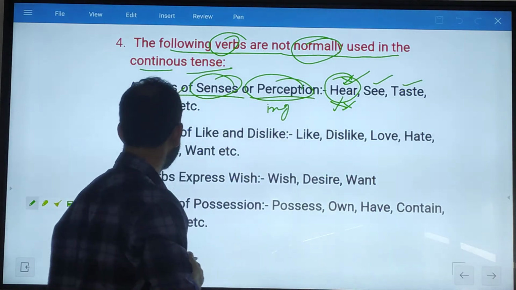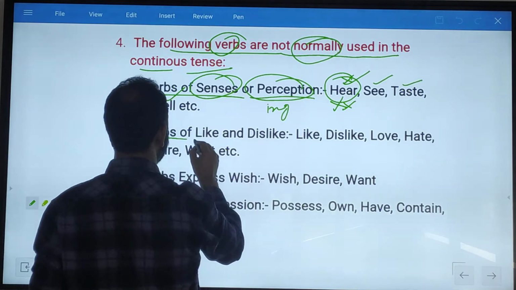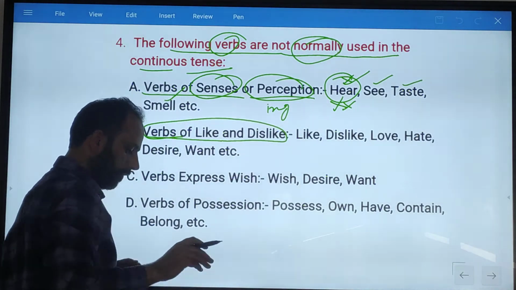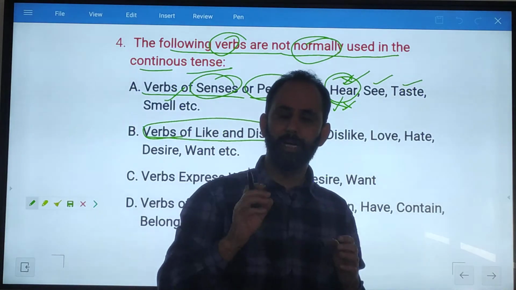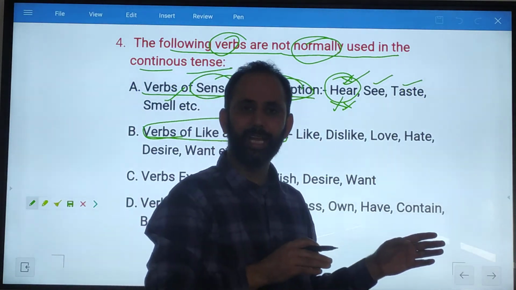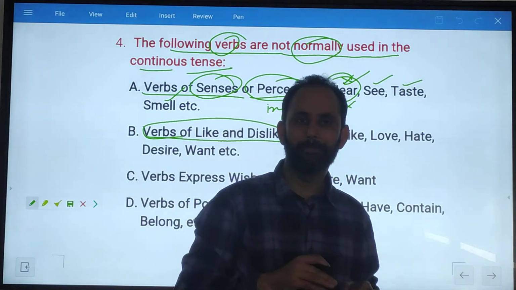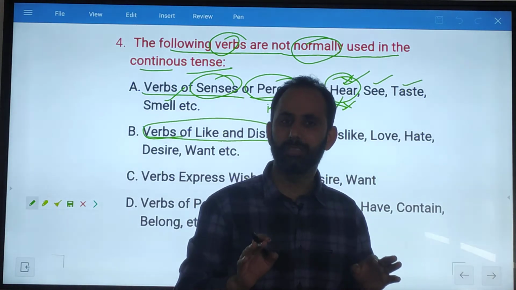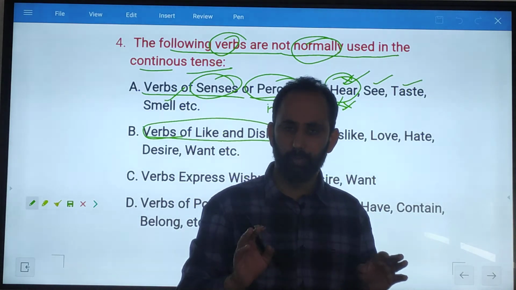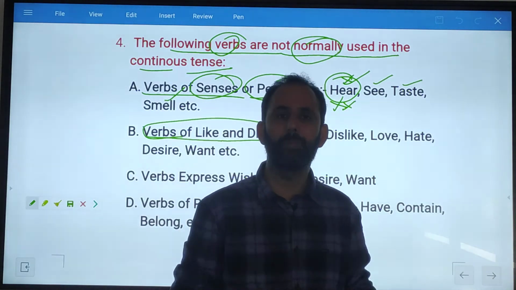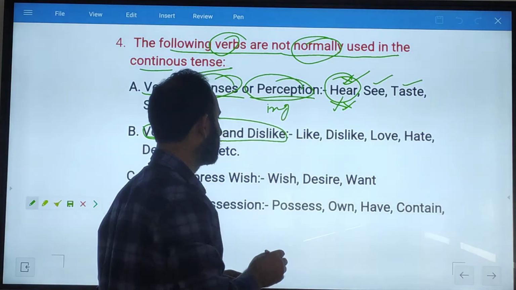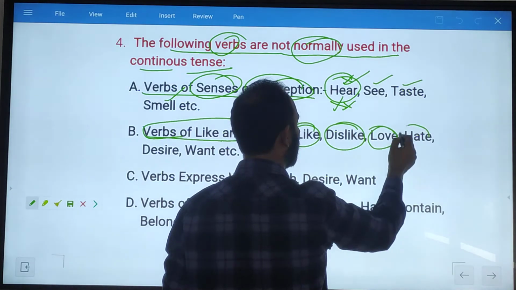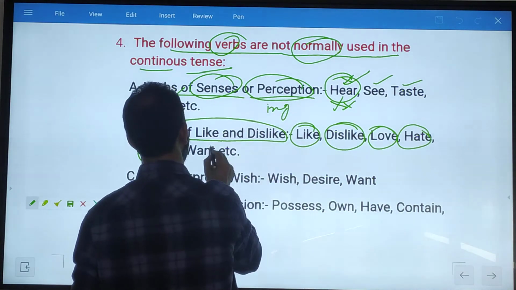Okay. Now another important one, verbs of like and dislike. Whenever we use the verbs of like and dislike, at that time we do not use the ing form, the fourth form. We have to use the first form, that is indefinite. For example, like, dislike, love, hate, desire, want.